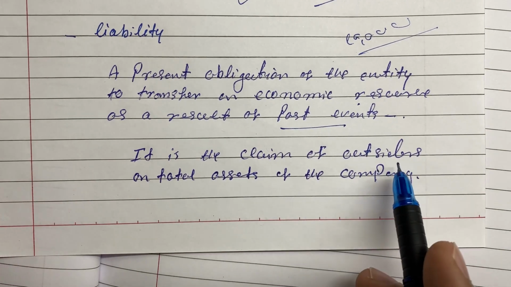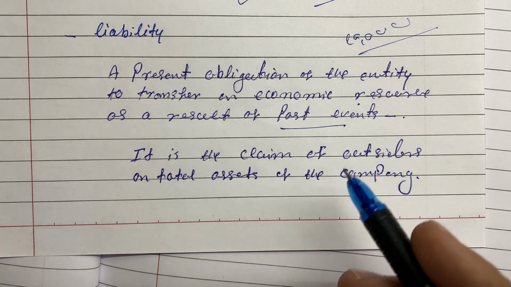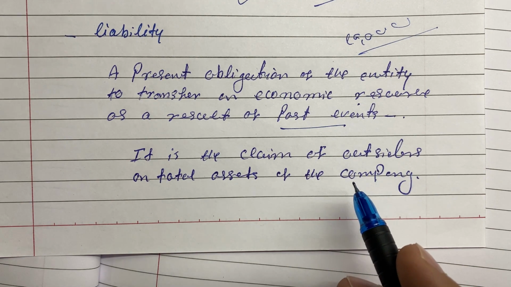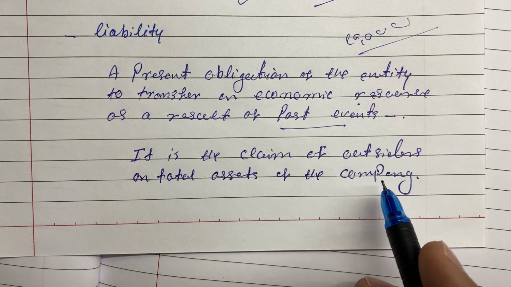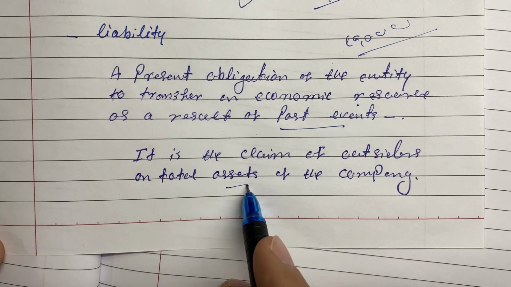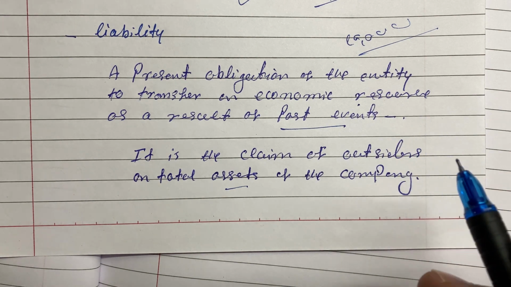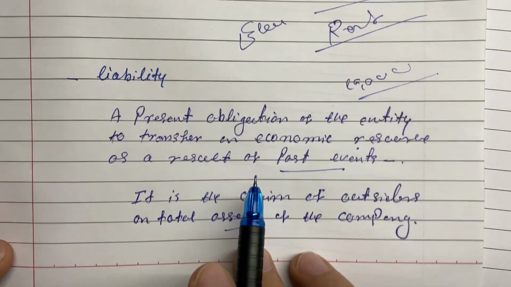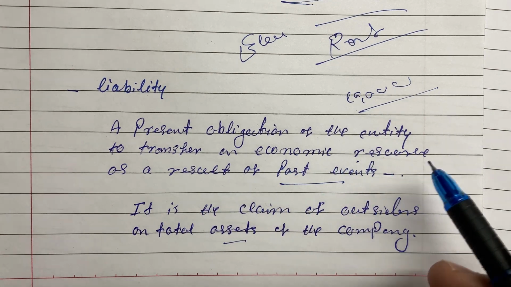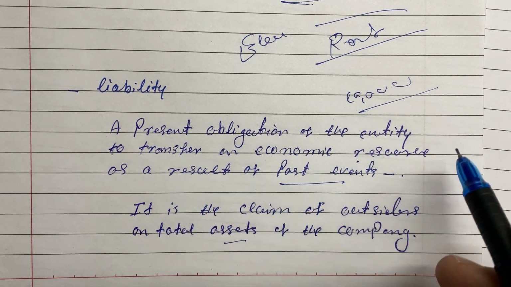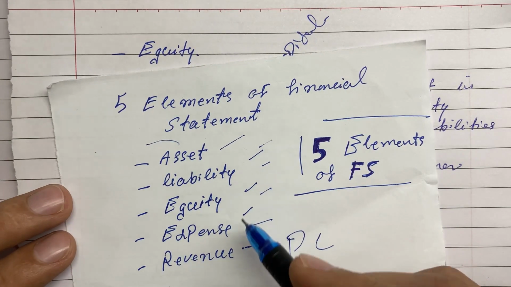It is a claim of outsiders on the total assets of the company. For example, the people from whom the company purchased products worth 10,000 can claim on the total assets of the company, saying you need to pay the amount for the goods you have purchased from us. Simply, it is a present obligation of the entity to transfer an economic resource as a result of a past event. So we discussed assets, liabilities, and expenses.